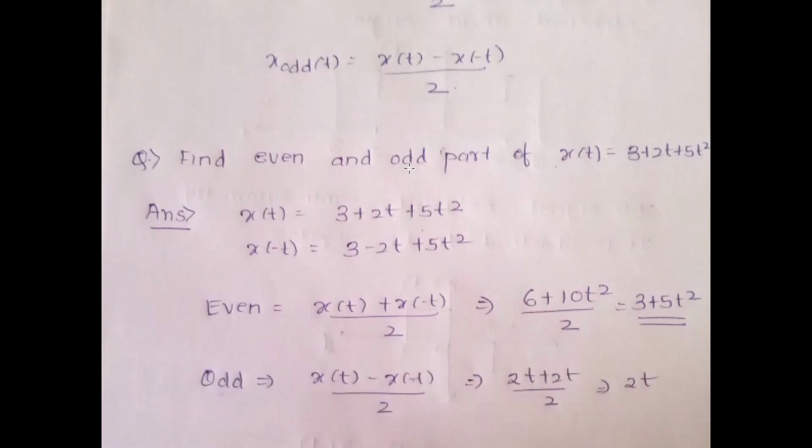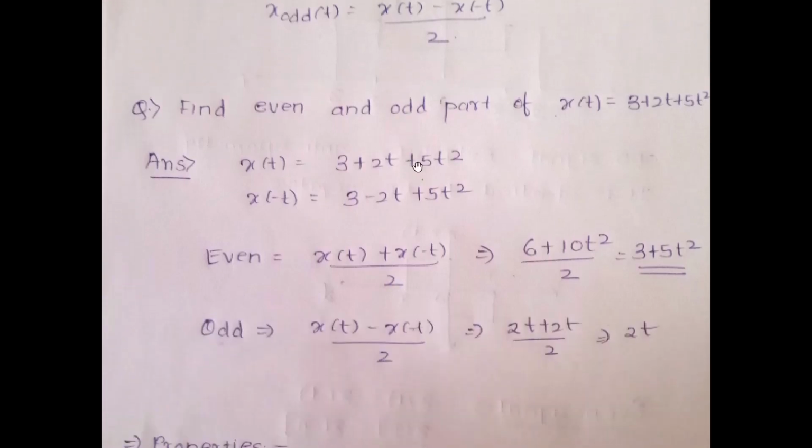Okay. So find the even and the odd part of x of t. The x of t is given here, x of minus t is given here. So my even part is given as x of t plus x of minus t by 2. My odd part is given as x of t minus x of minus t by 2. And try to get the even and the odd part of it.